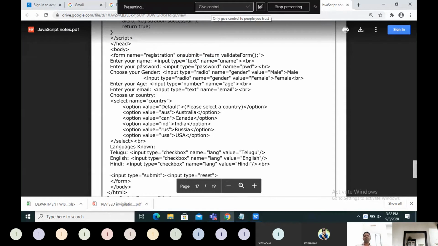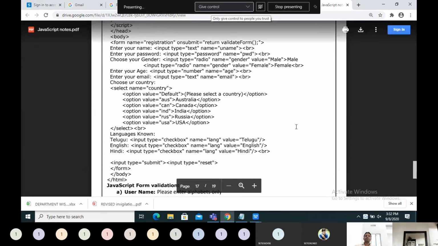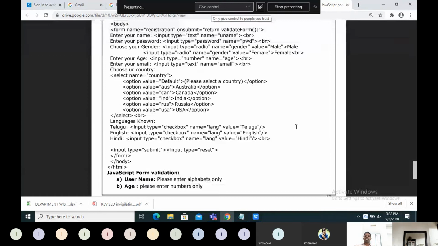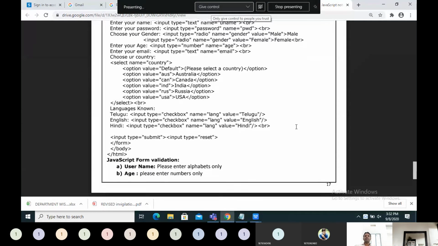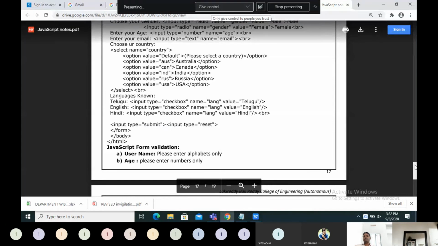In this form we have name, password, gender, age, email, country, languages. Name is a text box. Password is a password text box. Gender is a radio button. Age is a normal text box. Email is also a normal text box. Country is a select with options. Languages: 3 languages, 3 check boxes. And then finally submit and reset buttons: type equals submit, type equals reset. So that is our form.